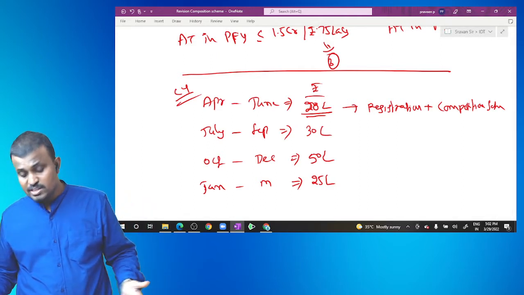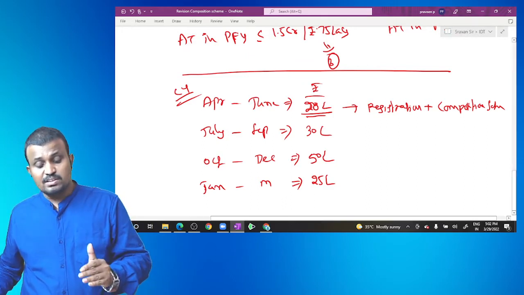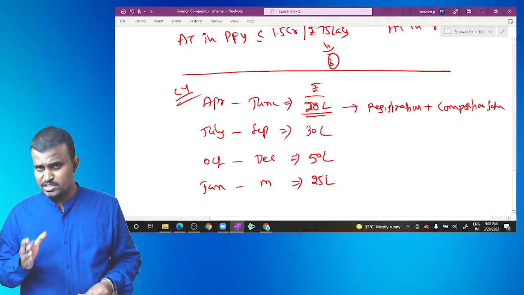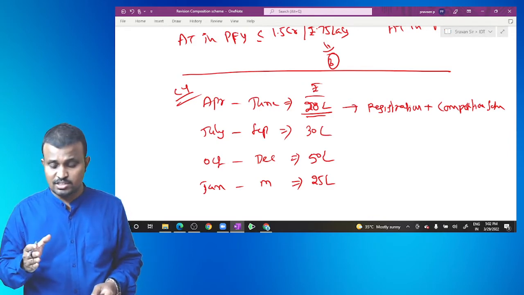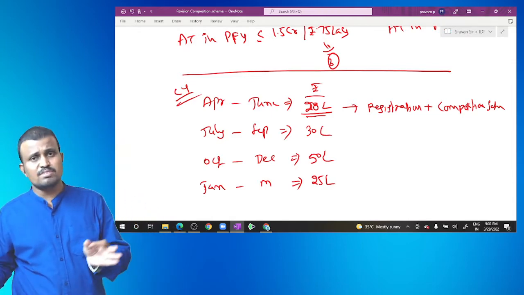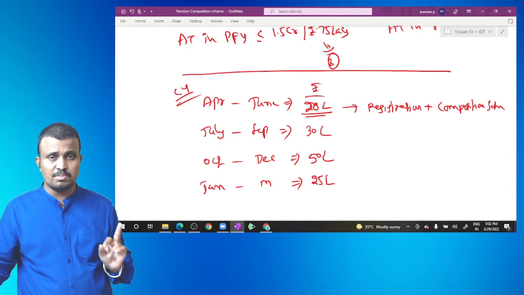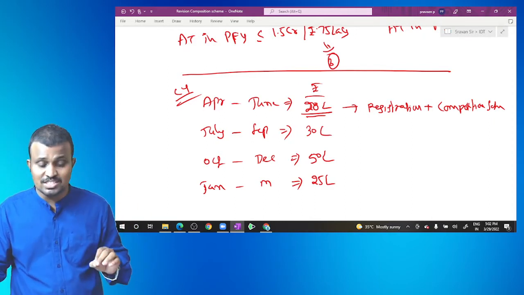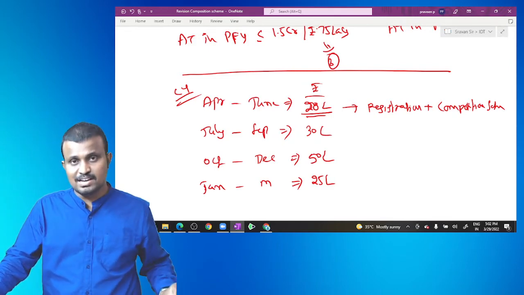So in the first year of applying for registration, meaning the party doesn't have any business in the previous year, he can opt for composition scheme. Once the composition scheme is opted, he is liable to pay the tax at reduced rates under composition scheme in the current year up to 50 lakh only.